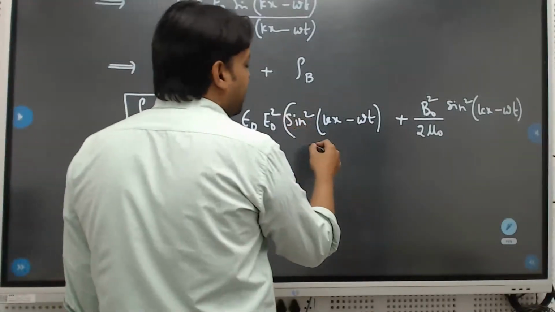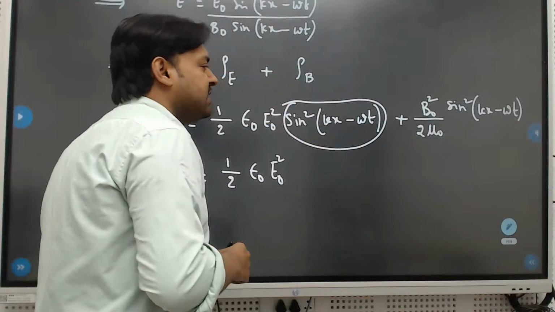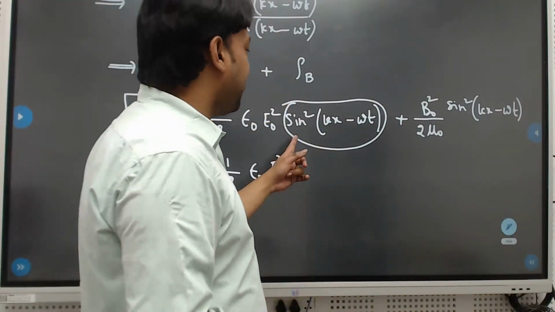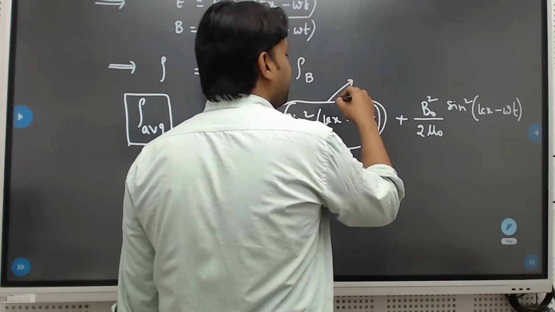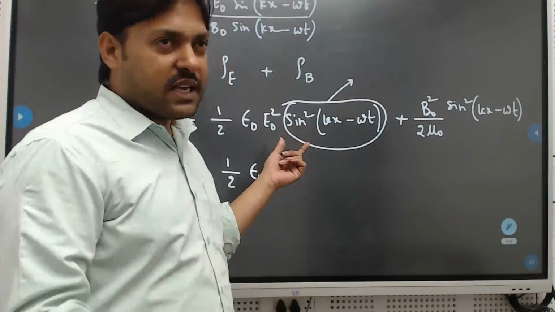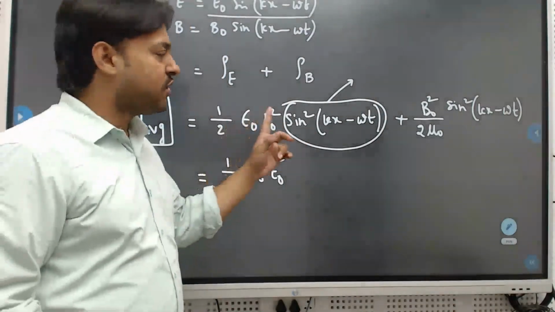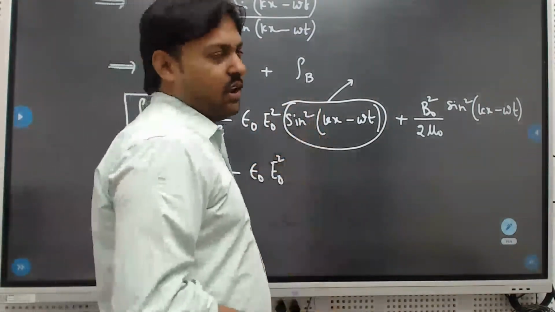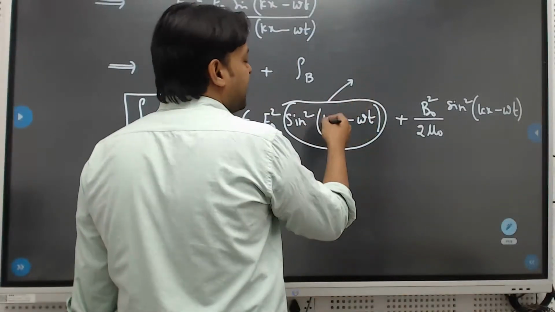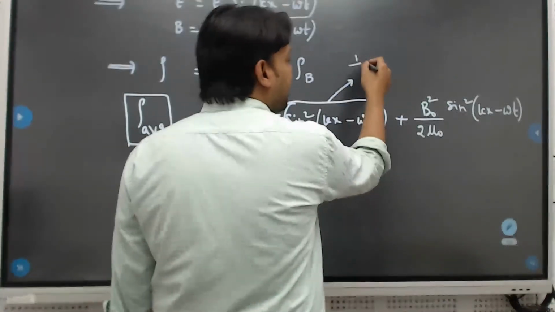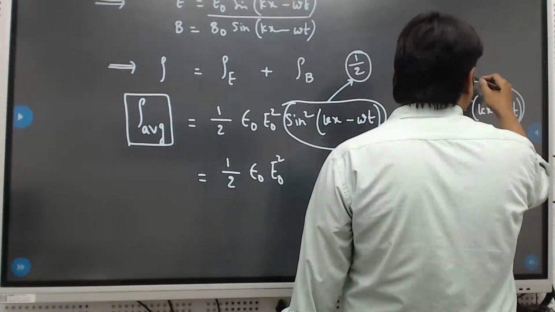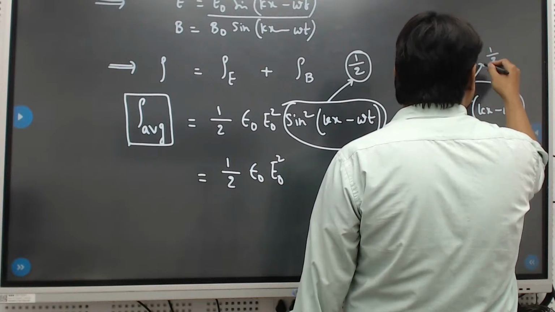What is the average of the sine square function, if it is there in any concept? Some authors write the wave equation in terms of sine, some in terms of cos. So cos square or sine square, whatever it might be, if you are going for the average, the average of a sine square or cos square function will be 1 by 2. Okay. So the average of sine square and cos square values will be 1 by 2.